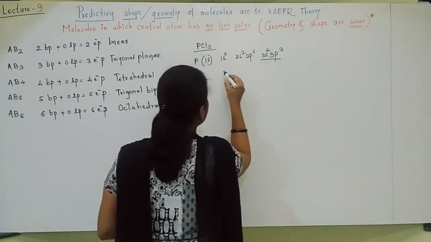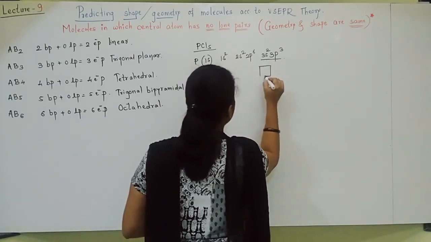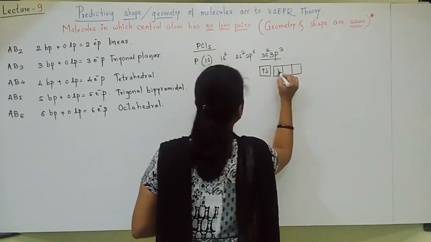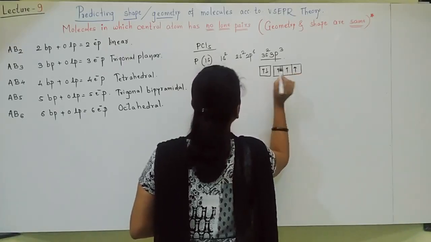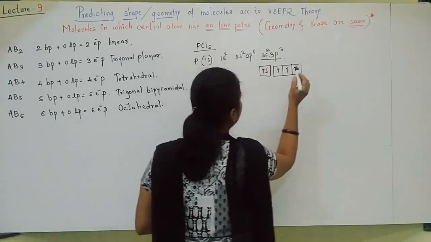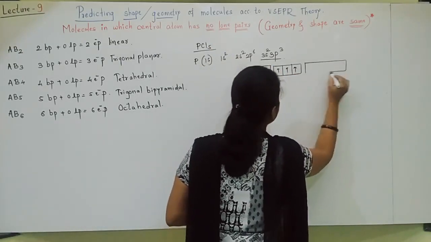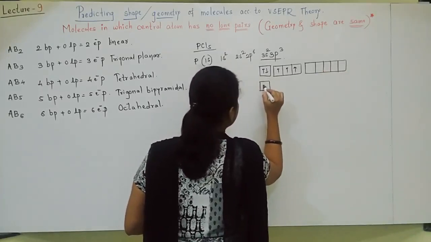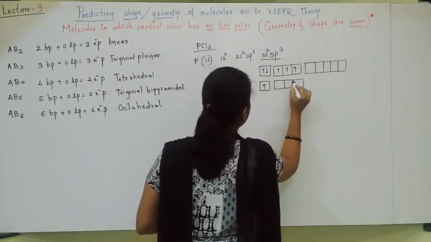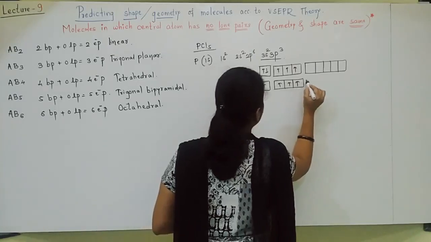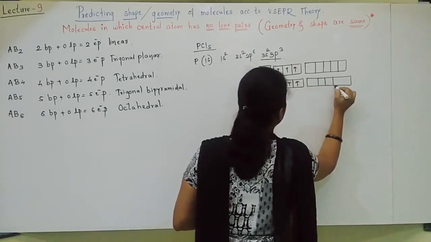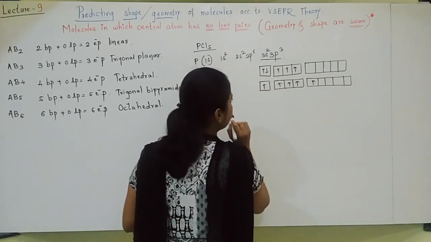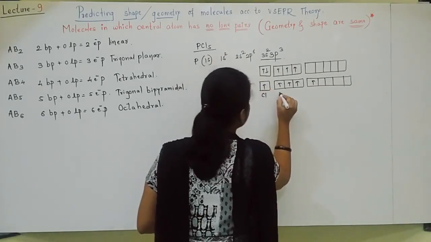I will show only 3s2, 3p3. Okay, now 3d is also present but vacant. In the excited state, an electron will jump, and that's why 5 unpaired electrons you can see, and so 5 chlorines are combining.